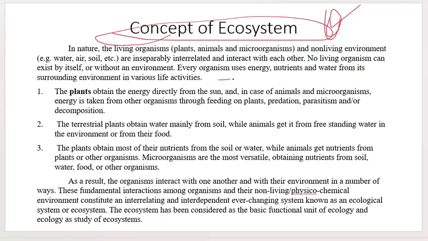Every organism uses energy, nutrients, and water from its surrounding environment in various life activities. The plant obtains energy directly from the sun to produce its own food.